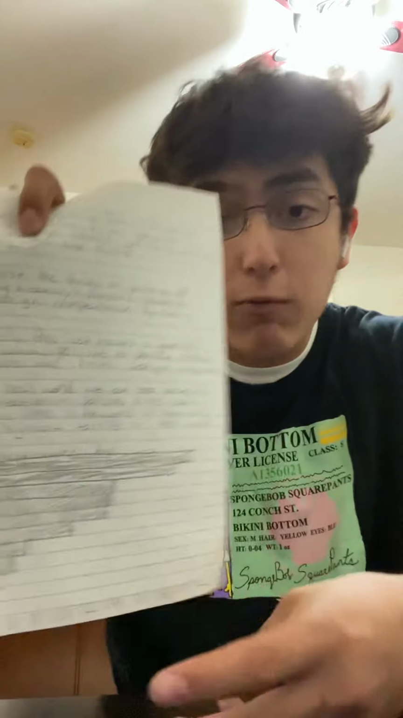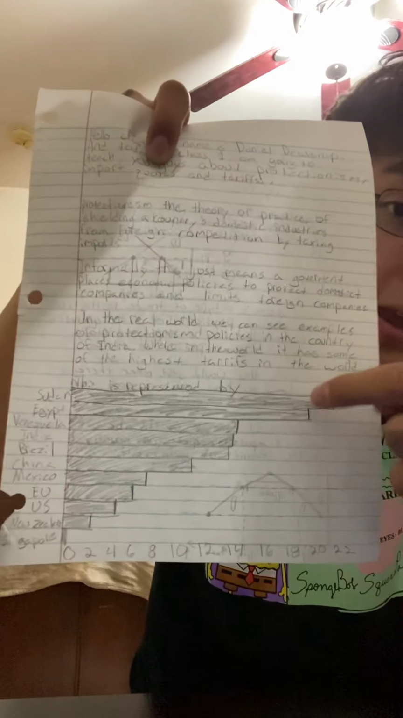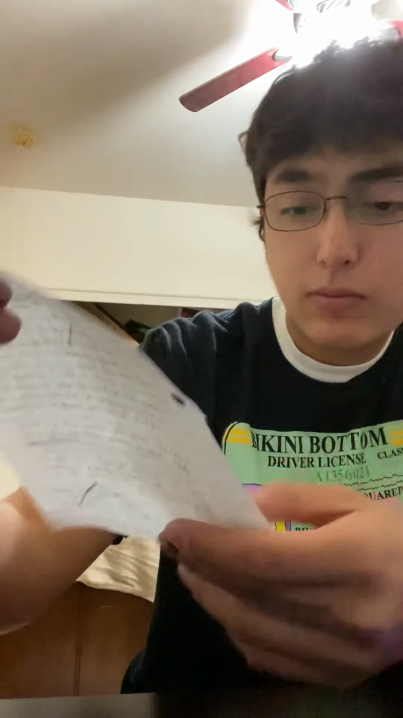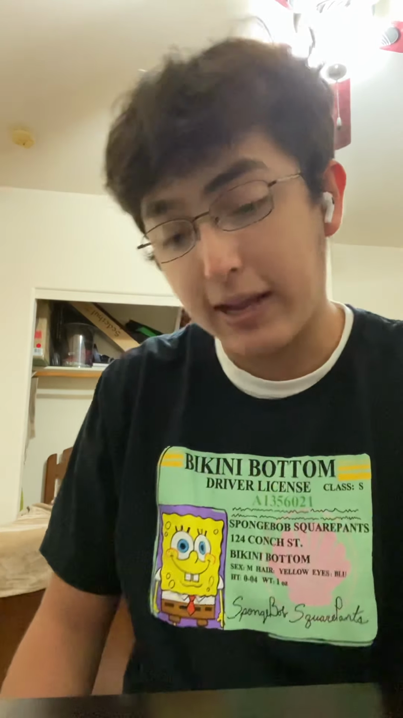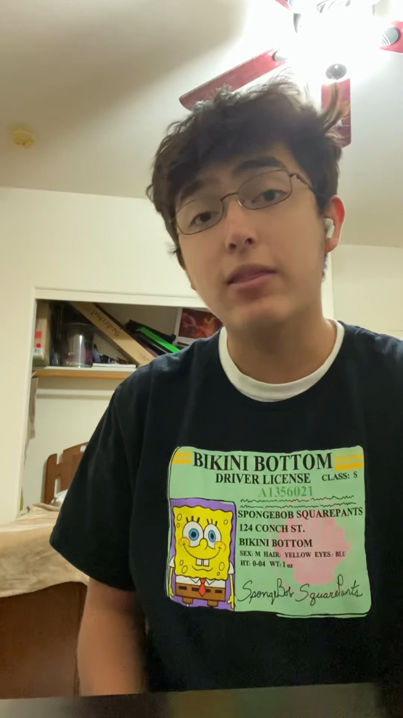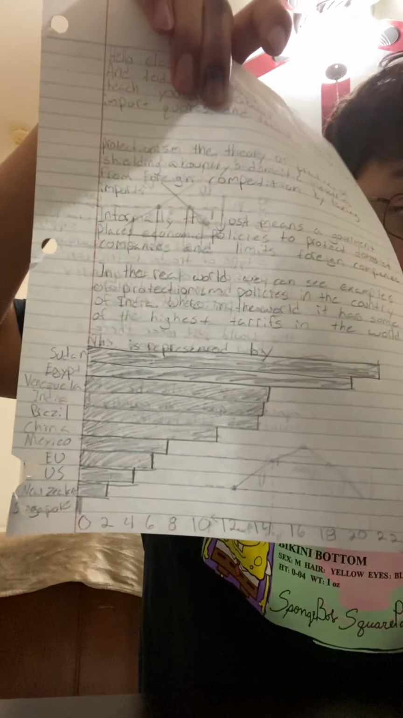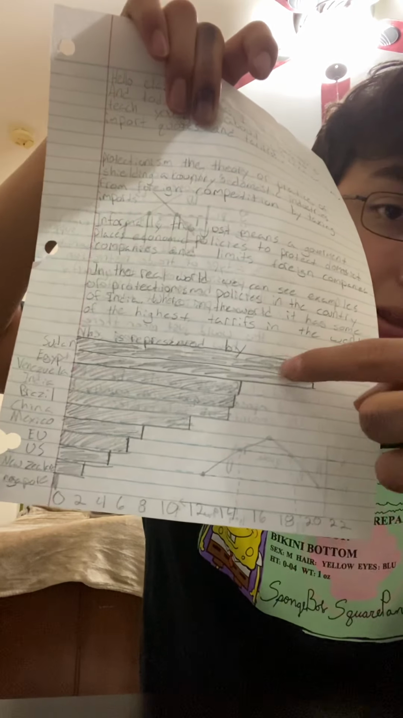In the real world, we can see examples of protectionism policies in many countries, but specifically, we see some of the highest protectionism policies in India, which has some of the highest tariffs in the world. So I found an actual graph that represents the tax rates. You have Sudan, which has a tax rate of 22%. Egypt, a tax rate of 20%. Venezuela, 14%. That is some of the highest tax rates in the entire world. And if you didn't see it, here it is again. As you can see, that is the tax rate for the countries.